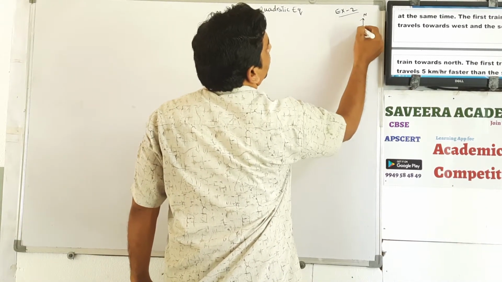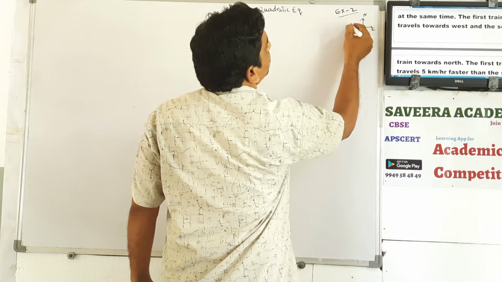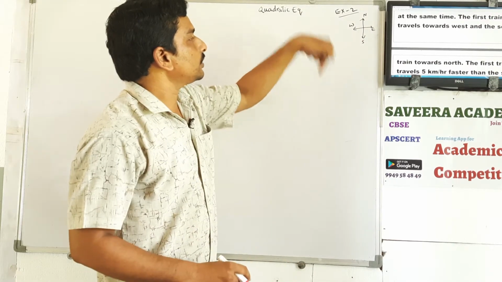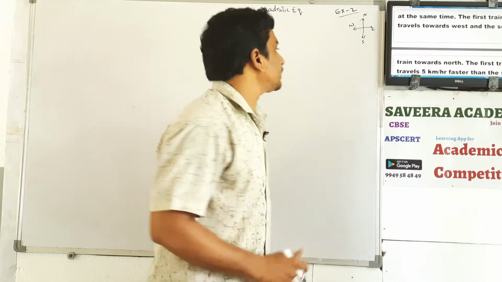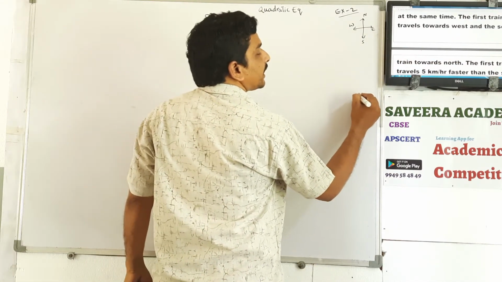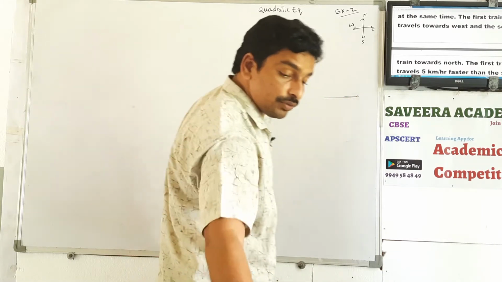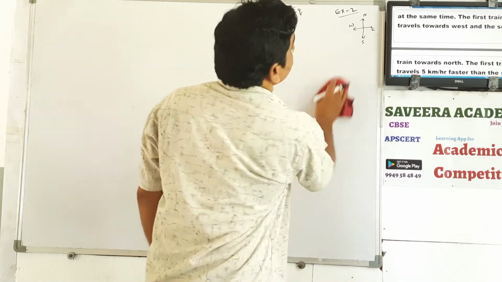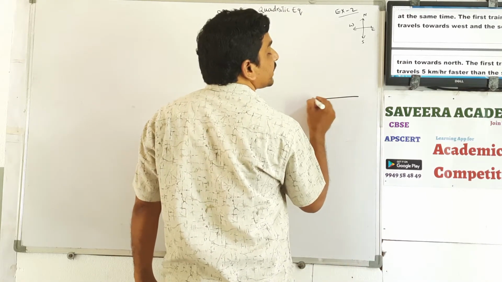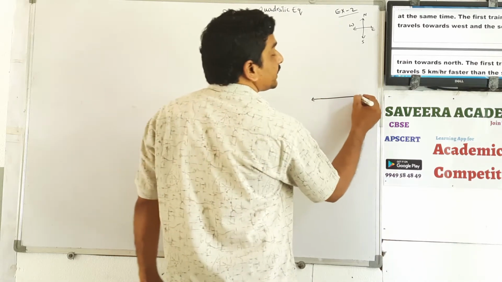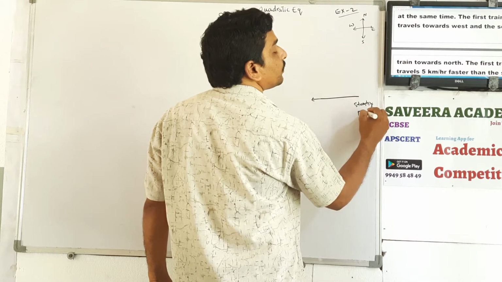This is north direction, this is south direction. Next, this is east direction, this is west direction. North, south, west, east. The first train travels towards west. Suppose this is the starting point of the trains. One train goes towards west direction, from here to here.